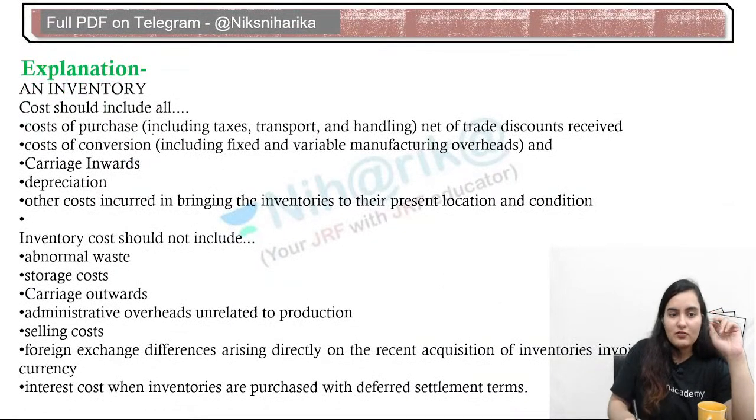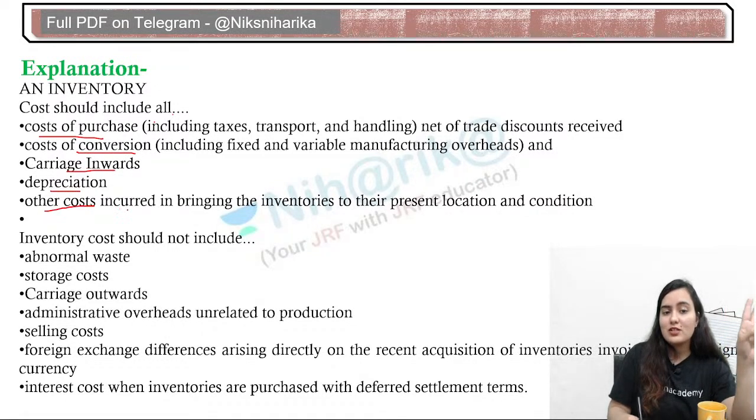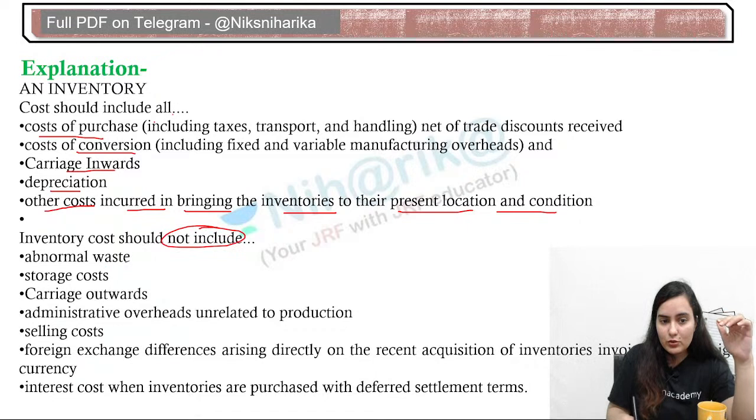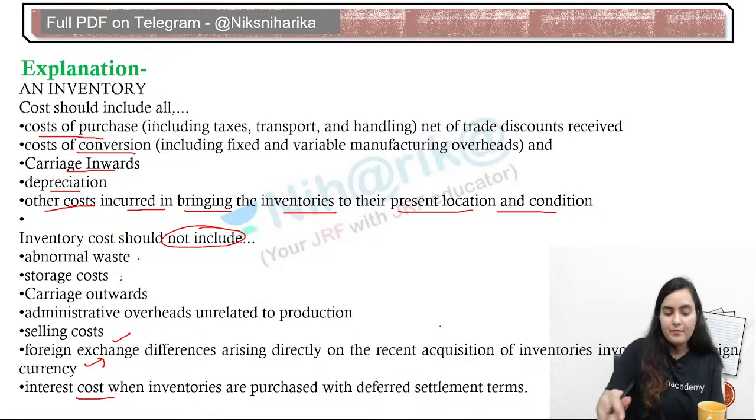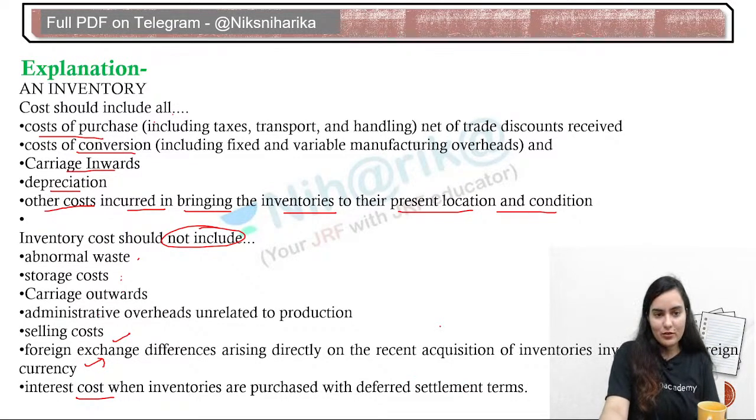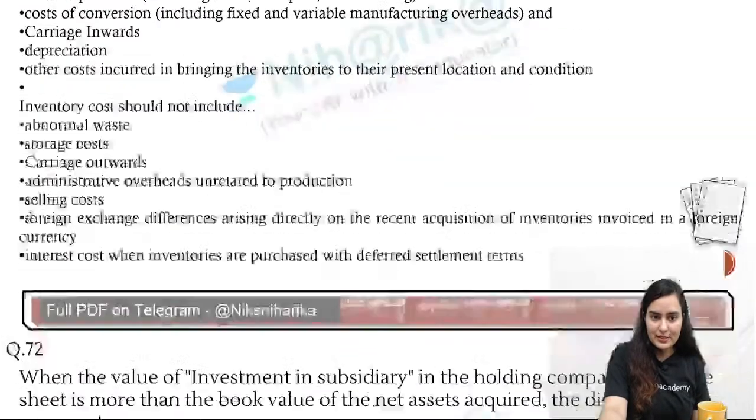You can see an inventory cost should include cost of purchase, cost of conversions, carriage inwards, depreciation, and other costs incurred in bringing the inventories to the present location and condition. What costs we have to exclude? Abnormal waste, storage costs, carriage outwards, administrative and unrelated to the production, selling costs, foreign currency differences, and interest costs when inventory were purchased in the deferred settlement terms. Okay. Depreciation, very good. You only had to see the difference between inwards and outwards. That was also very very easy.